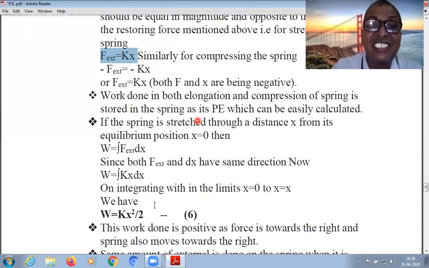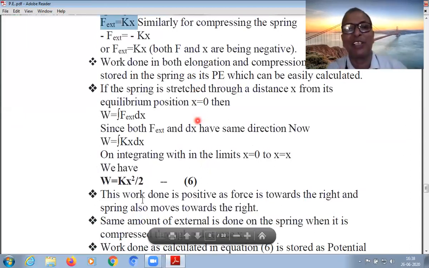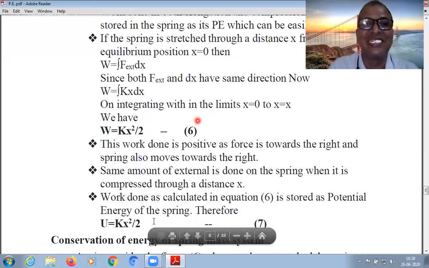So this work done is stored in the form of potential energy. So potential energy is half Kx square. Right?